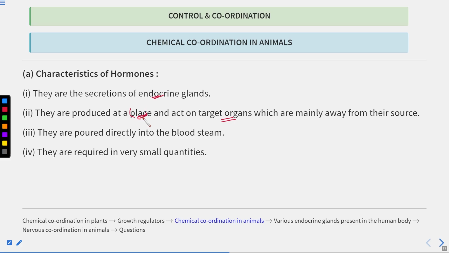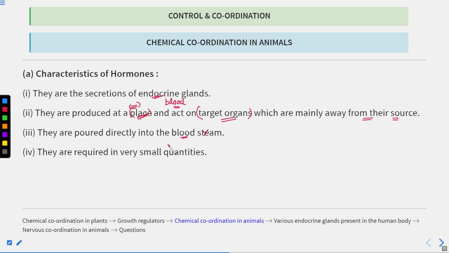It is produced at one place and then acts on the target organ, which is away from the source, away from the place where they are synthesized. They are carried along with the blood. They are poured directly into the bloodstream, because endocrine glands secrete their secretions directly into the blood.